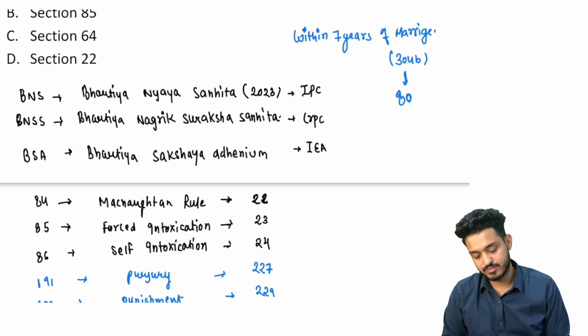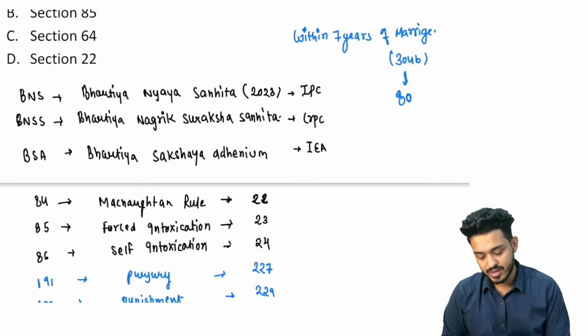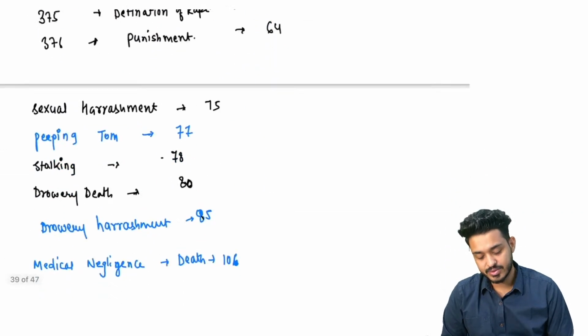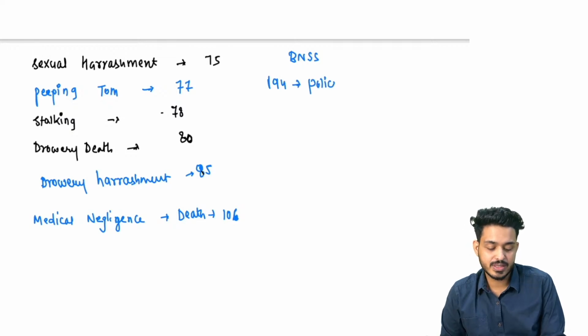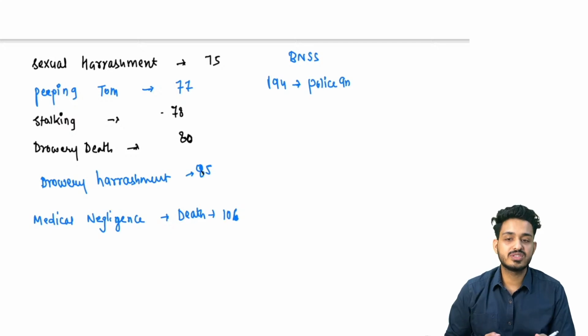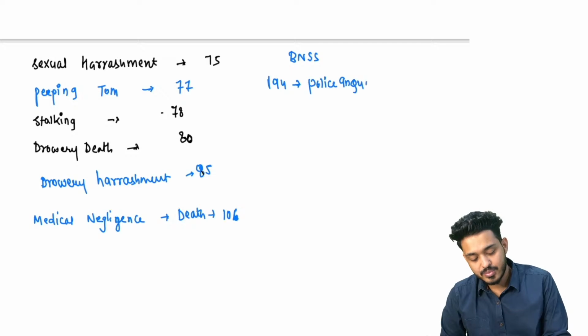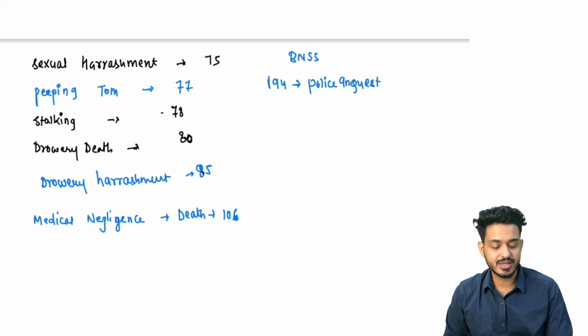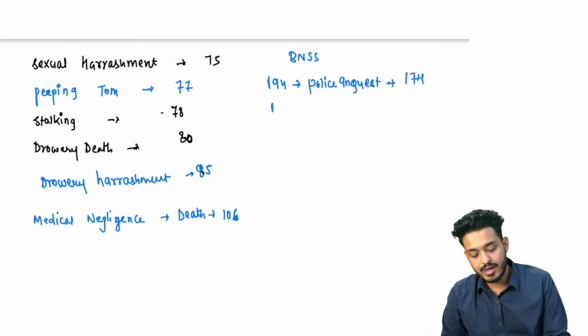Apart from that, some CrPCs like police inquest or magistrate inquest are important. So let's write some BNSS also. Bharatiya Nagarik Suraksha Sanhita. What you need to remember, earlier it was 194 for the police inquest. CrPC are the procedure codes, BNSS is the procedure, right? So inquest is a procedure. It is not the punishment or definition. Now it is converted into 174, and earlier it was 196 for the magistrate inquest.